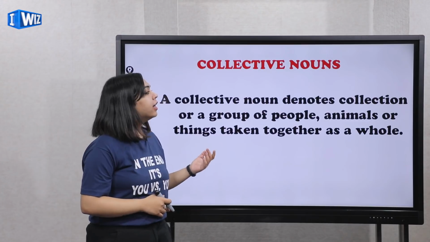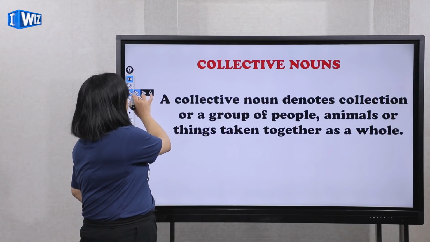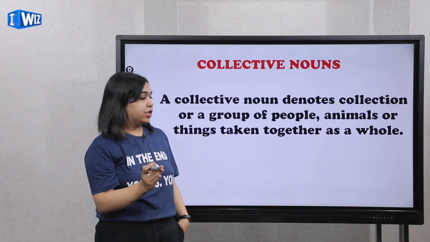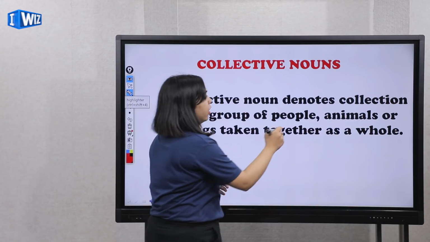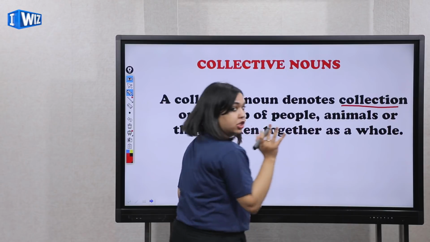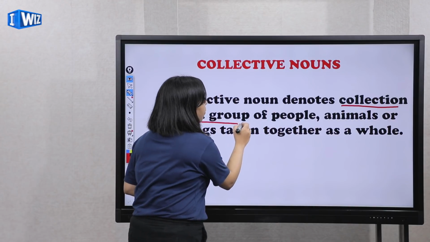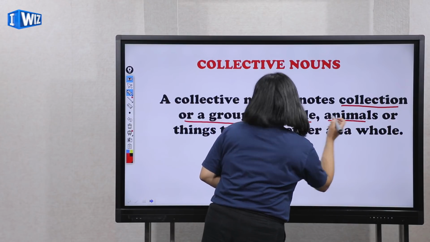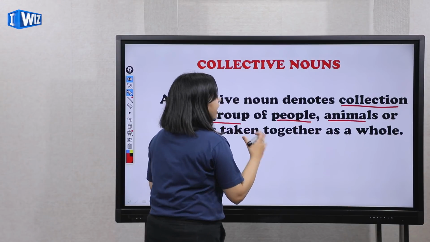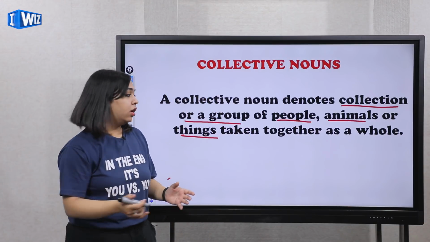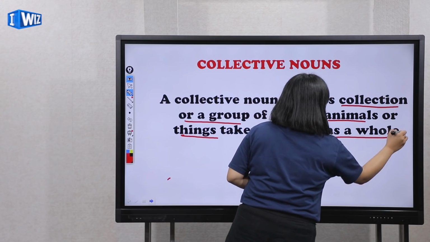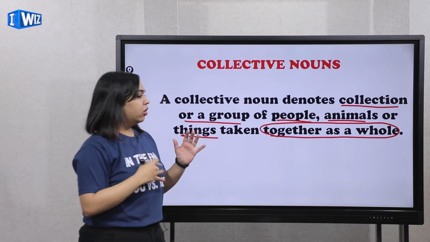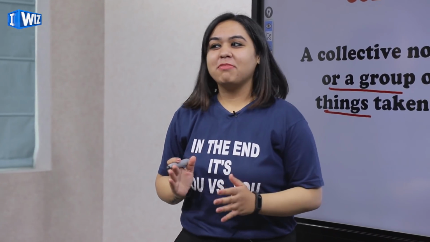Let's move on. Now, what are collective nouns? A collective noun denotes collection. Now, listen to it very carefully. A collection or a group of people, animals, things taken together as a whole. Taken together as a whole. It's very important. It looks quite complicated, but trust me, it is not.